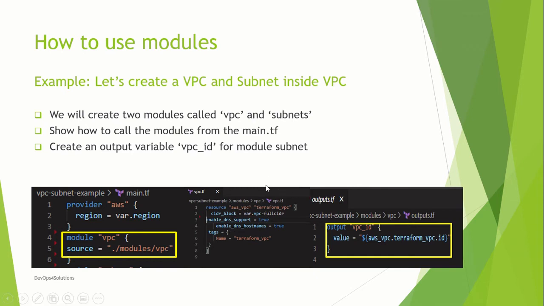This is the normal code of creating a VPC. And why do we need this output variable? To create a subnet, you need a VPC ID, right? A subnet needs to be created inside a VPC. So this is how you declare the output variable. Here it's aws_vpc, the instance dot name and then dot ID, and it is getting stored under this variable vpc_id. So this is how you actually use the output.